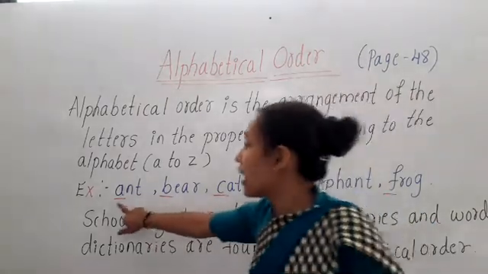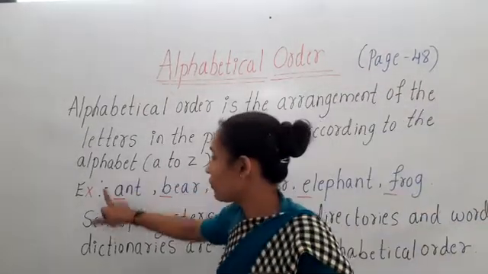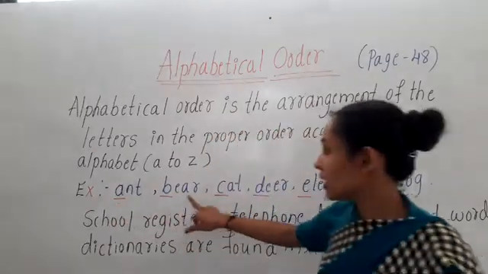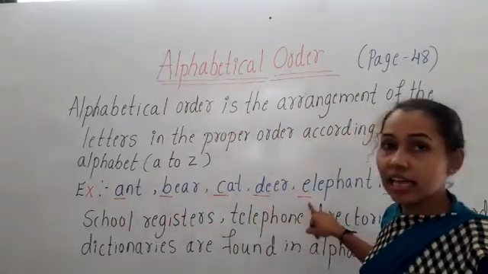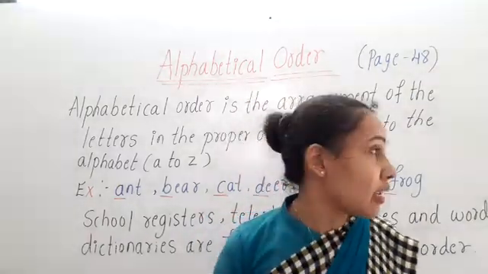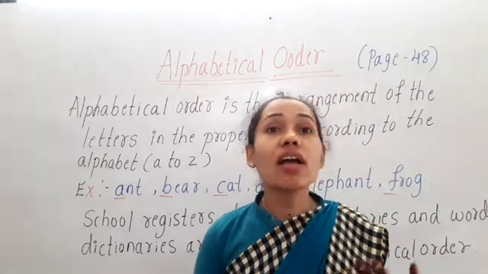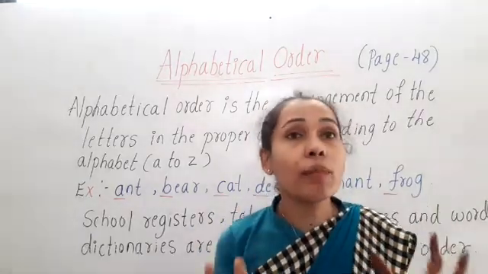So this arrangement of the words according to the alphabet A, B, C, D, E, F is known as alphabetical order.